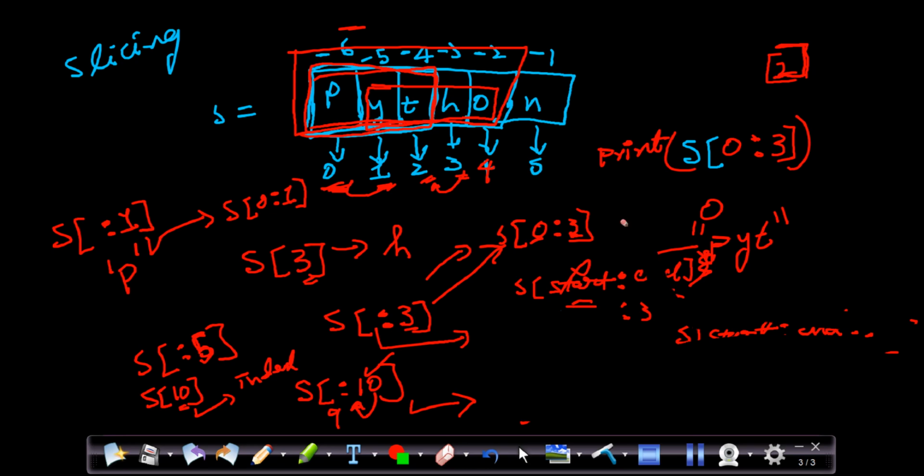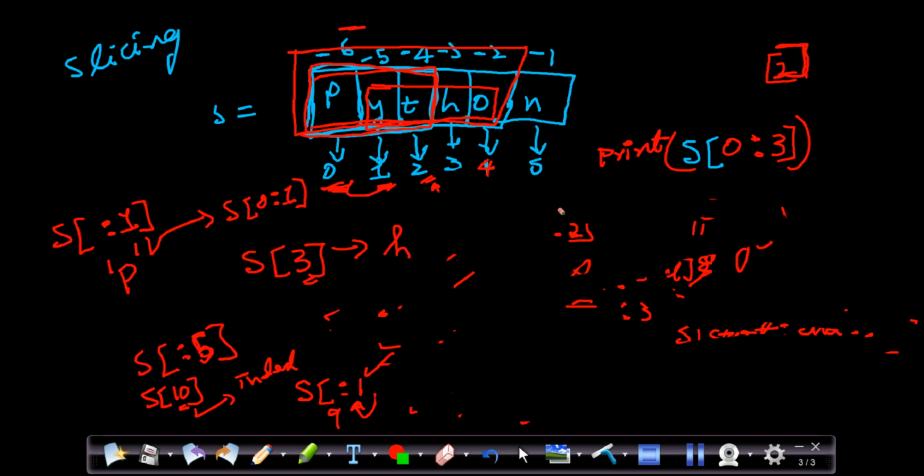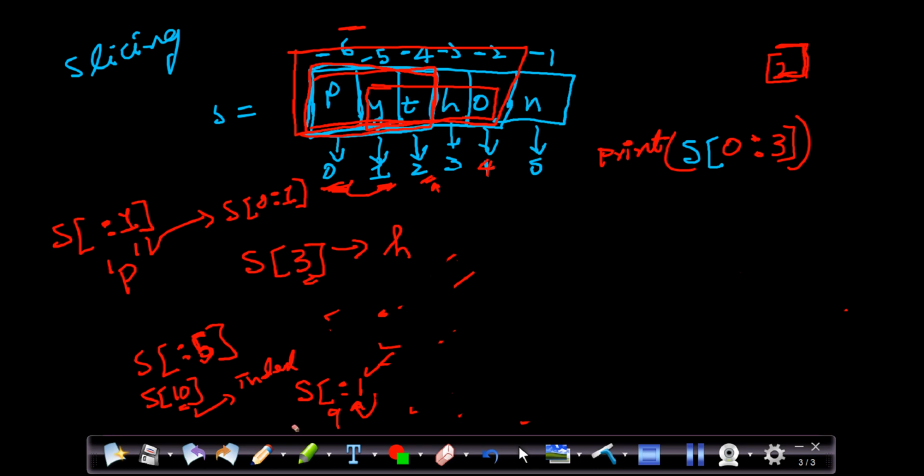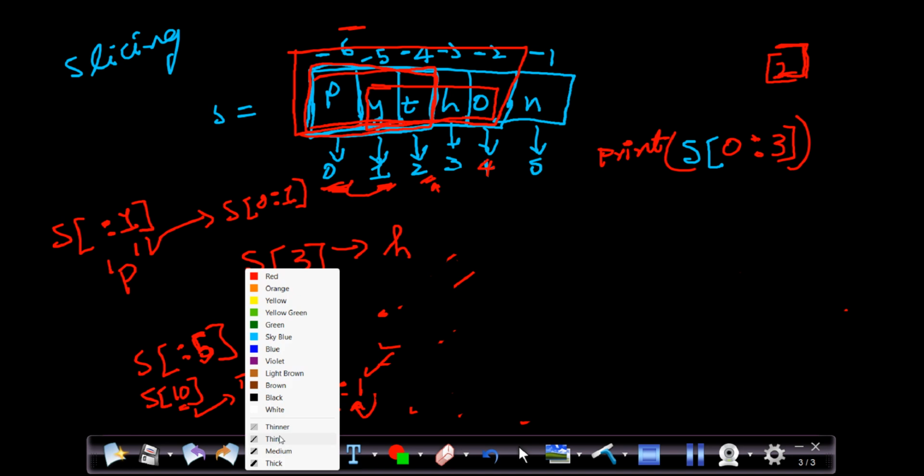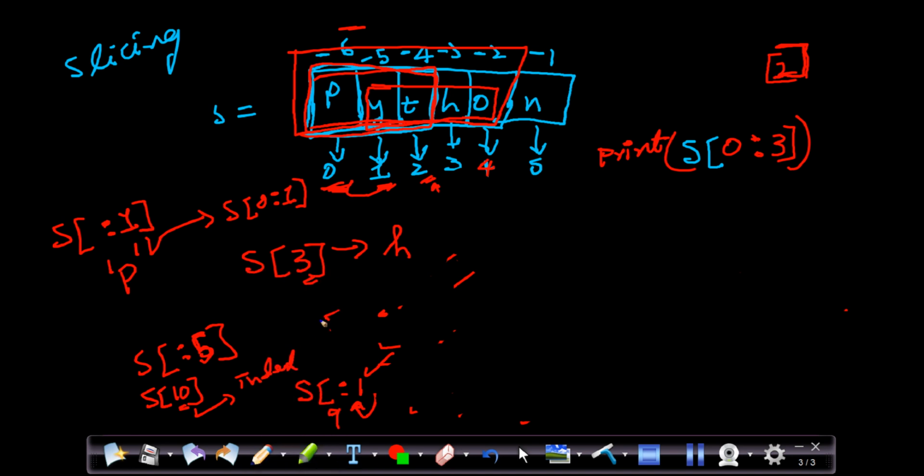Let me erase this so that I can reuse this diagram, that memory piece. That's why I'm using the same page. Let me change the color as well. Blue. So now we have seen the colon and the end index.